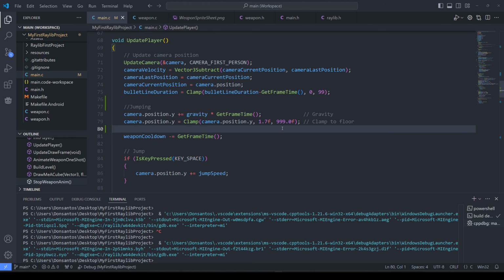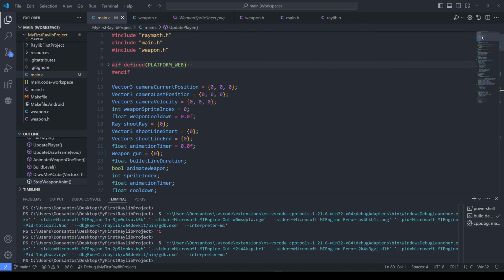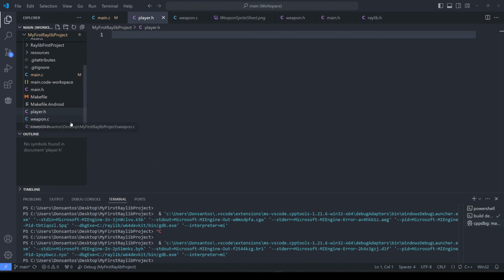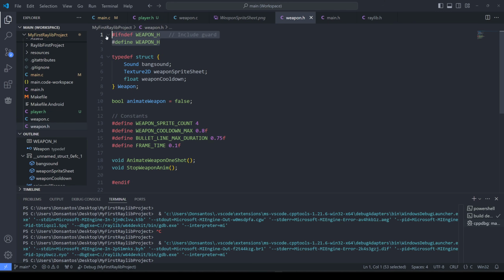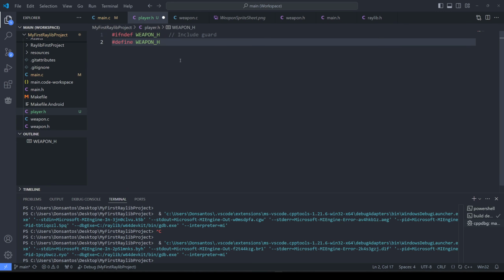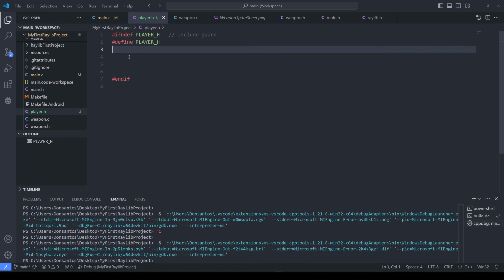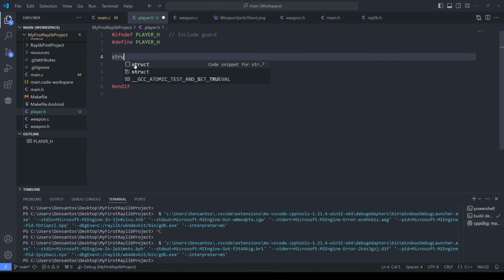Now I probably want to create a player class at this point, or a player struct, I think. Let's do that. Let's create a player.h. And by now I know that the player.h needs to have an include guard. That should work. I'm starting to learn. So here we can put our logic now. So we want to define struct.